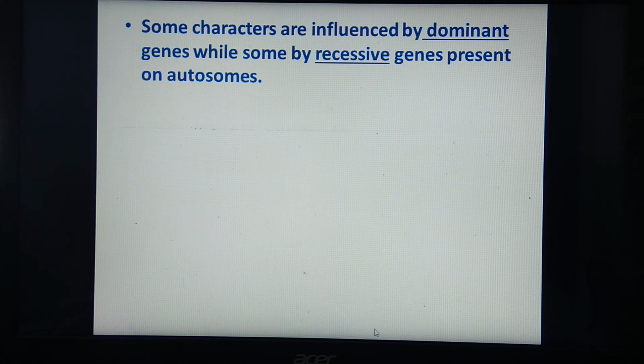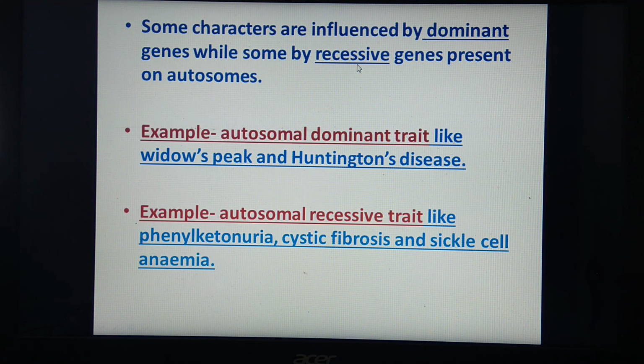See, these autosomal traits, some of them are influenced by dominant genes, while some of them are influenced by recessive genes which are present on autosomes. What do you mean by dominant? Which can express themselves in F1 generation, and which cannot express themselves in F1 generation are called recessive genes. We'll see the examples. Examples of autosomal dominant traits are widow's peak and Huntington's disease. Examples of autosomal recessive traits are phenylketonuria, cystic fibrosis and sickle cell anemia.